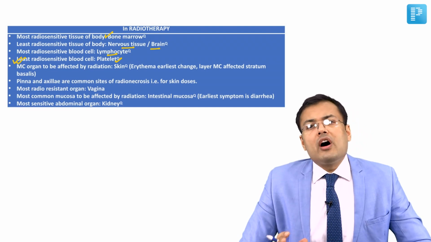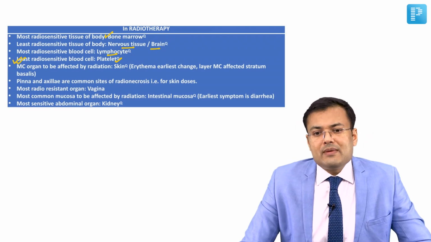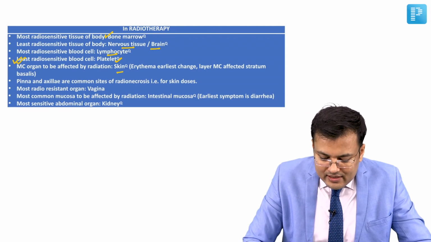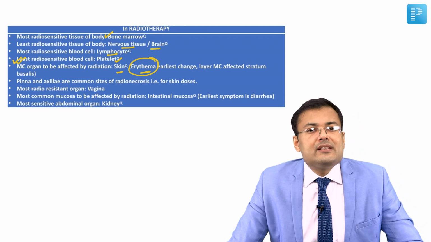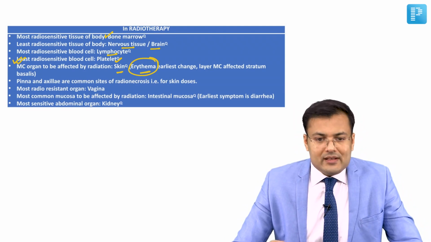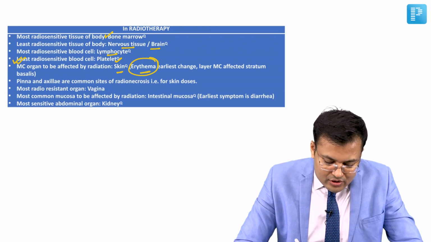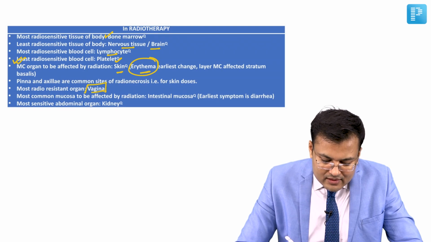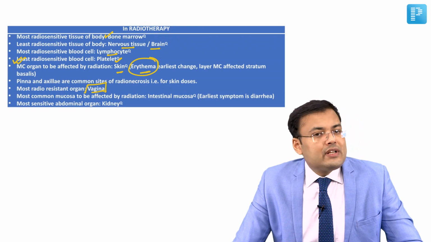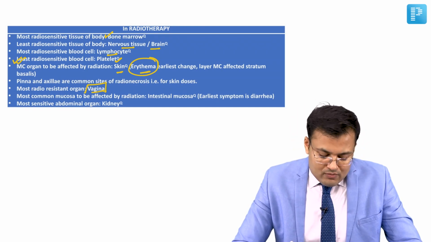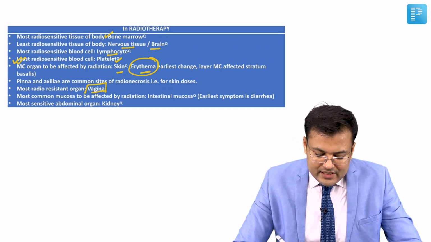Now see, what is the most common organ to be affected by radiation? It is the skin. And what is the earliest change in the skin we are going to see? It is erythema, right? Most radio resistant tissue is nervous tissue or brain, and most radio resistant organ is vagina.